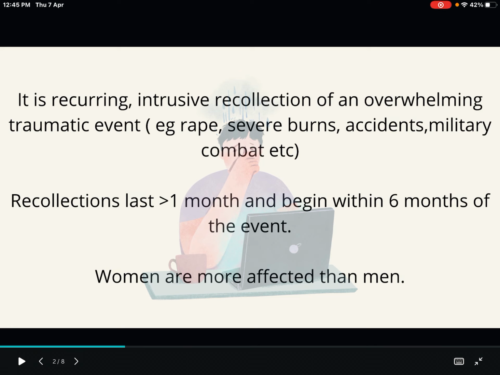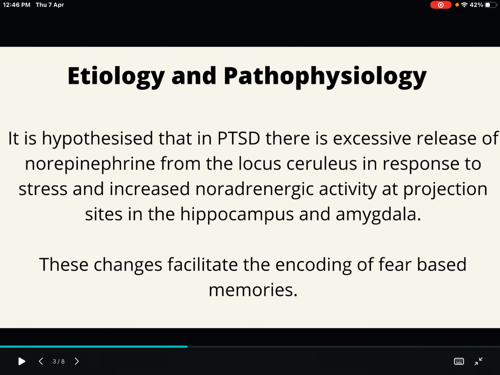So it is recurring intrusive recollection of an overwhelming traumatic event, and the recollections will last for more than 1 month, and this PTSD will begin within 6 months of the traumatic event, and women are more affected than men. So these points you have to write while typing the definition part. Examples: rape, severe burn, accidents, military combat, etc.